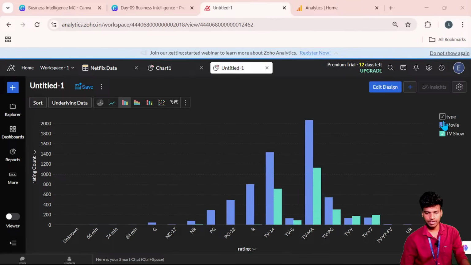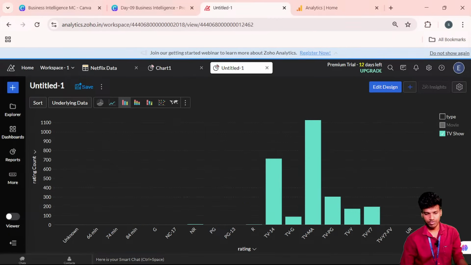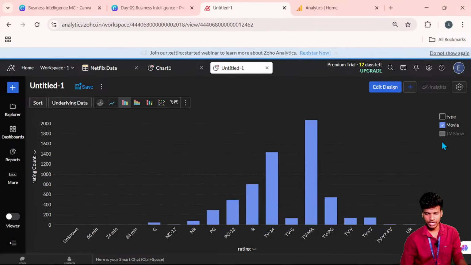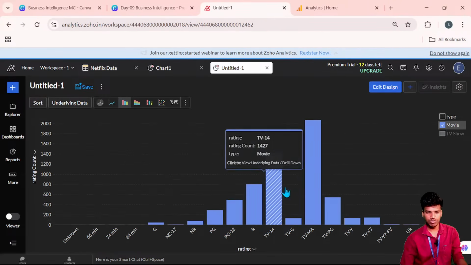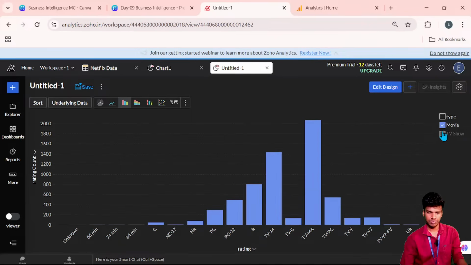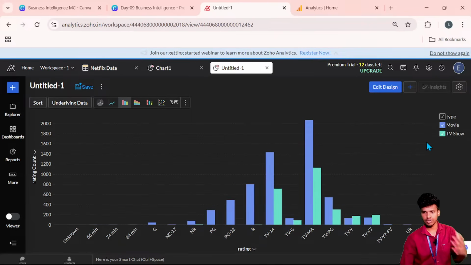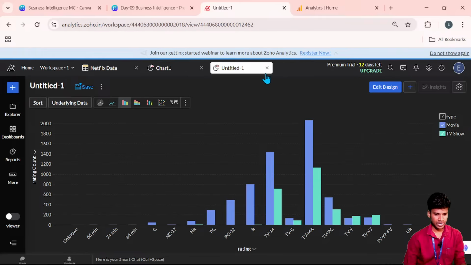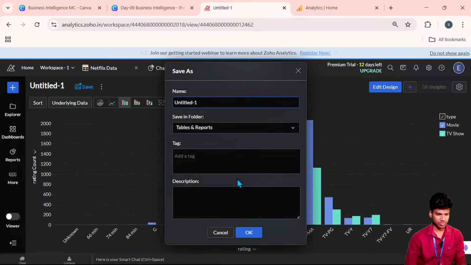If I click randomly, I can select this. If I need TV shows only, the TV show data is only represented here. Or else I click the movie and remove the TV show, meaning the movie data is only represented here. This is the way we can classify the data, and I will save this with the same name.